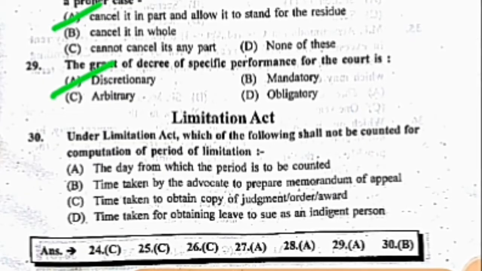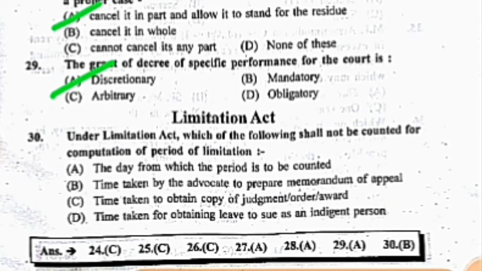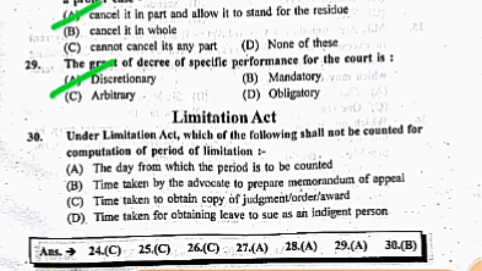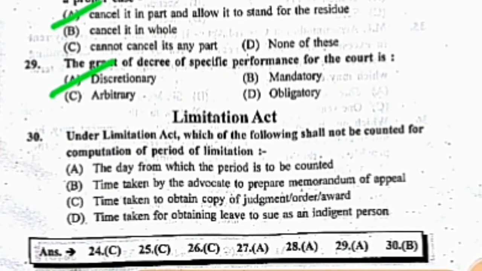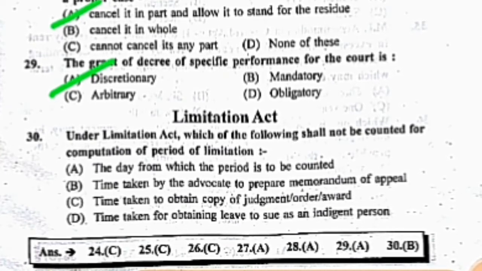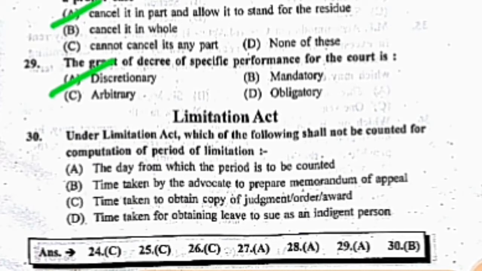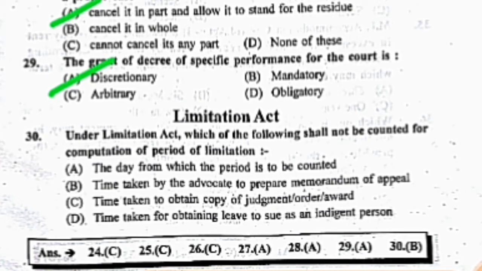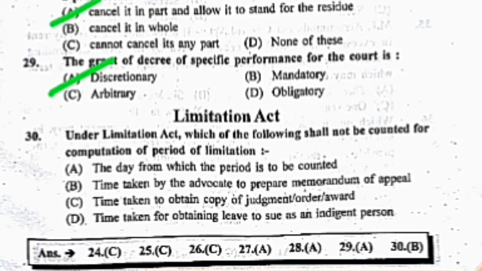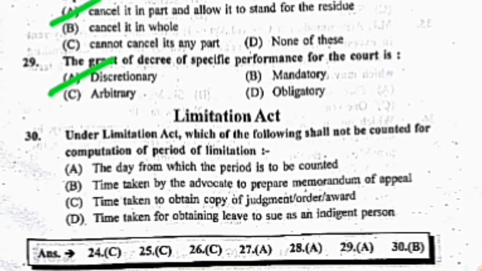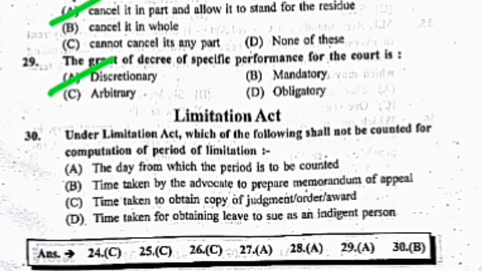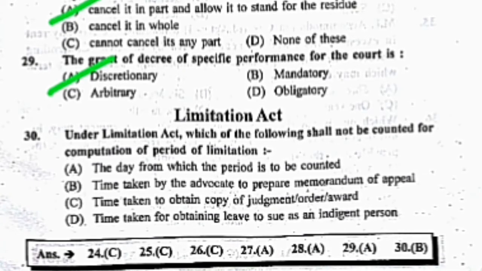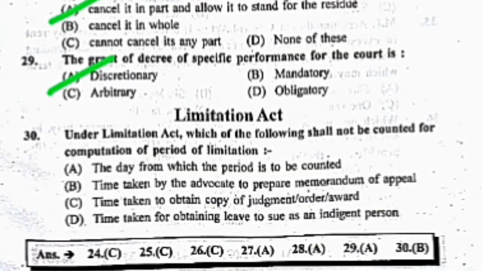Question number 30. Under the Limitation Act, which of the following shall not be counted for computation of the period of limitation? Your options are A. The day from which the period is to be counted. B. Time taken by the advocate to prepare the memorandum of appeal. C. Time taken to obtain a copy of the judgment, order or award. And D. Time taken for obtaining leave to sue as an indigent person. The right answer is B. Time taken by the advocate to prepare the memorandum of appeal.